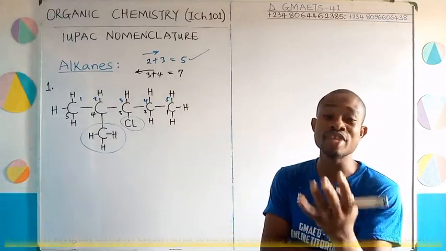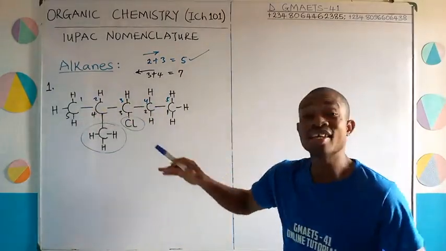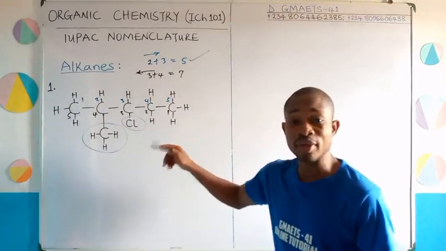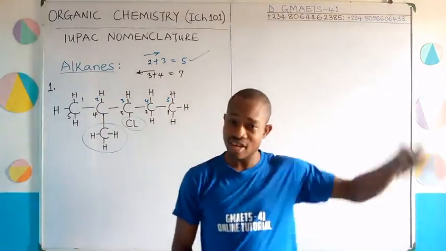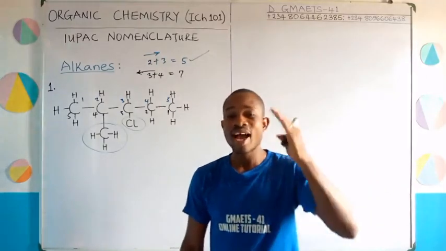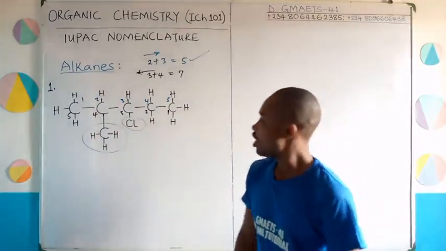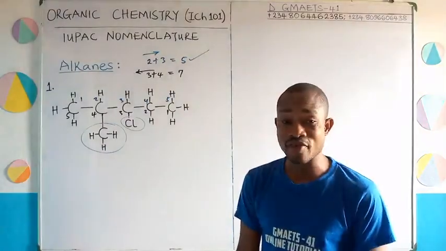It is now time to name this. Remember, the parent chain has 5 carbon atoms. Therefore, this would be pentane. Because in that list, I hope you still remember, 5 carbon atoms correspond to what? Pentane in the alkane family. Alright, so we go. Are you ready?